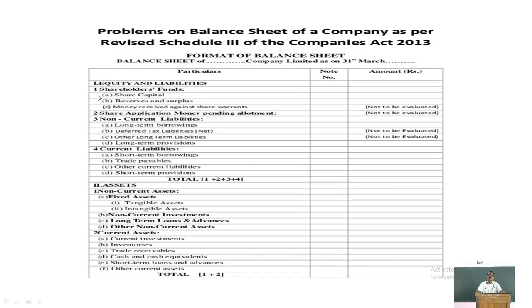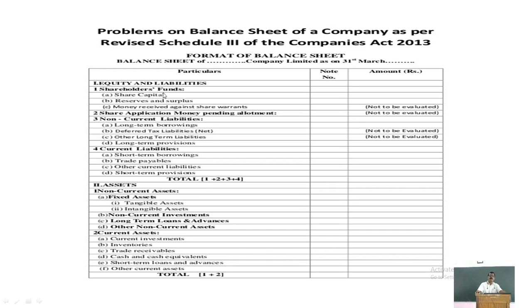That is, first category of liabilities, shareholders fund, is equities. First you have to take equities. Equity consists of shareholders funds. Shareholder fund consists of share capital, reserves and surplus, and money received against share warrants. Right? This is the category of equity. You will be knowing all these things. Share capital is shareholders'. Here, under share capital, you have to show only the paid up capital, not all the categories of share capital that is shown here.